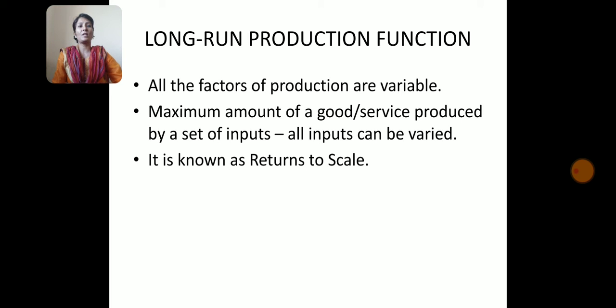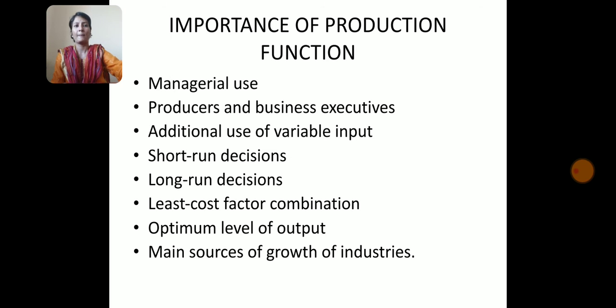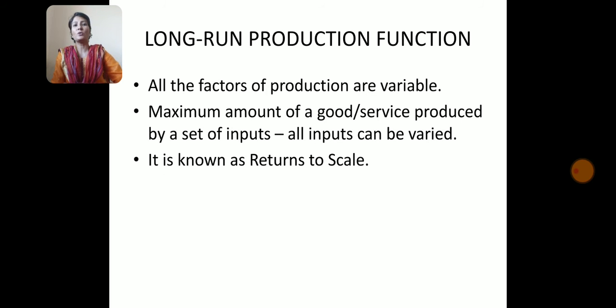The returns to scale are constant when output increases in the same proportion as the increase in the quantities of inputs. The returns to scale are increasing when the increase in output is more than proportionate to the increase in inputs.